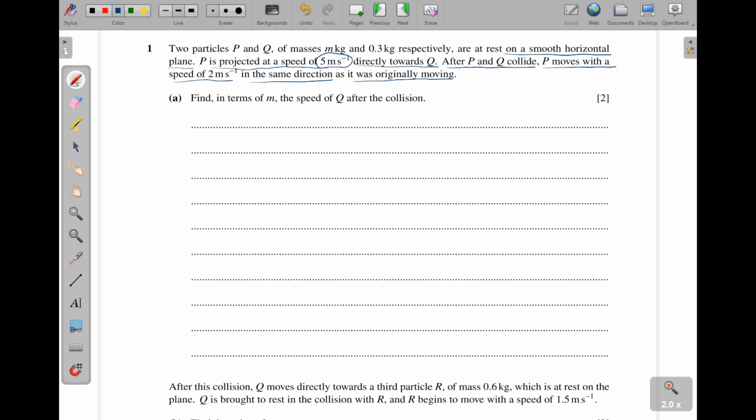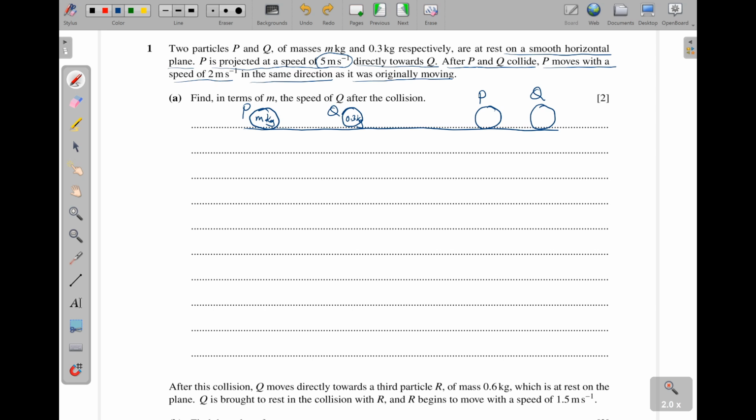I can look at my particles here. I have P, whose mass is m kilograms, and then we have Q here, whose mass is 0.3 kilograms. So they are on this smooth plane here. And then after collision, when P knocks Q, Q has to move in that direction.